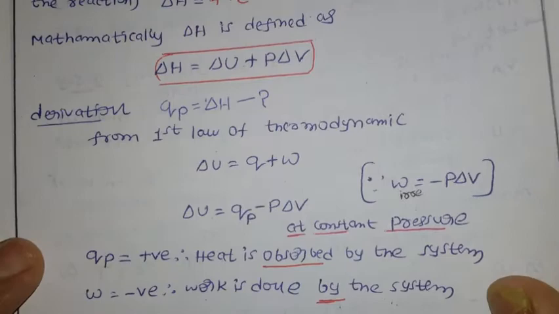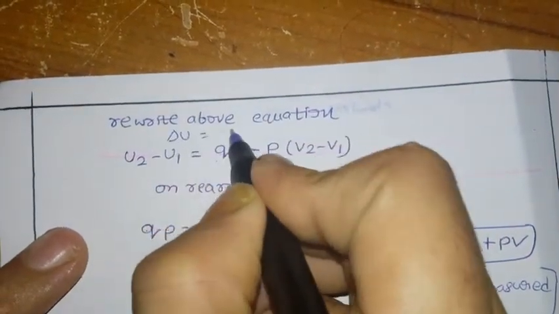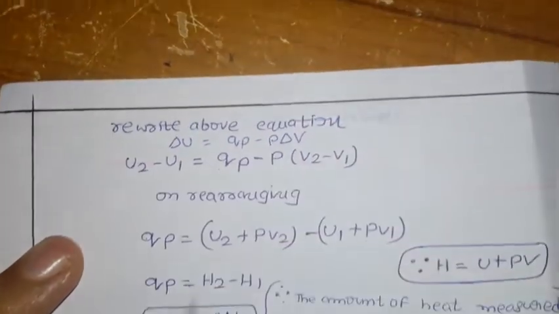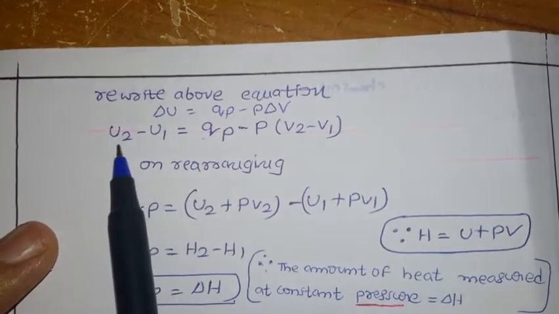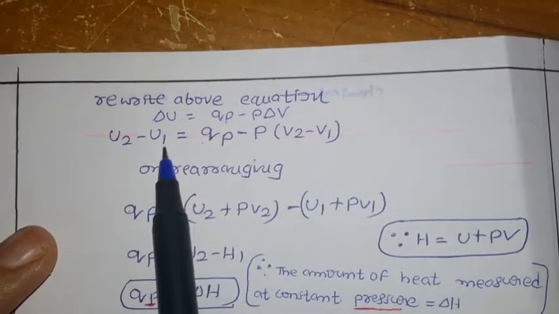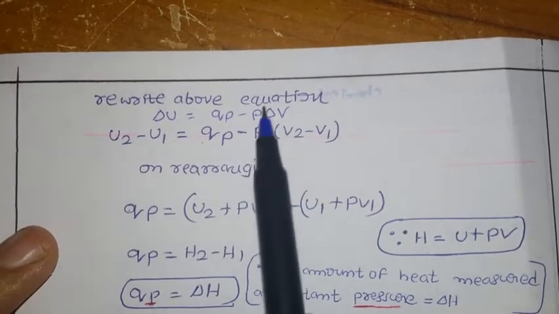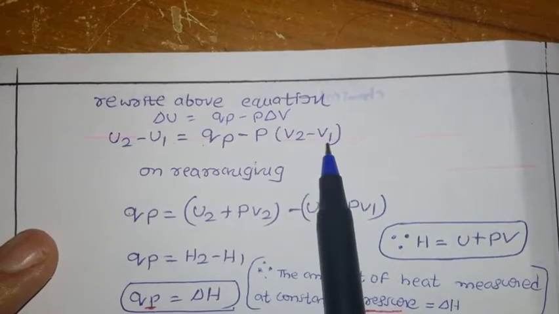Delta U equals QP minus P delta V. Okay, so here we have delta U equal to QP minus P delta V. Delta U is a state function, so we write final minus initial: U2 minus U1 equals QP minus P into delta V. Since it is a difference, we again take final minus initial: V2 minus V1.